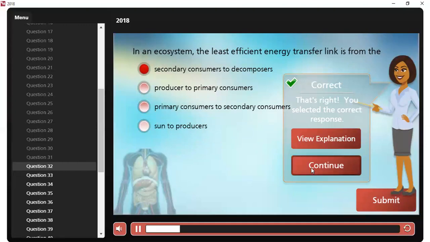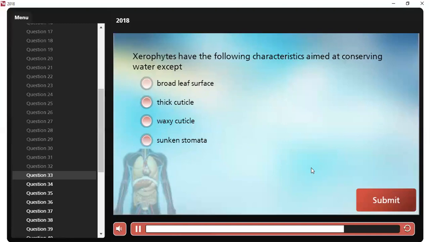Question 33 coming up. I hope you all are still with me. Xerophytes have the following characteristics aimed at conserving water, except what?